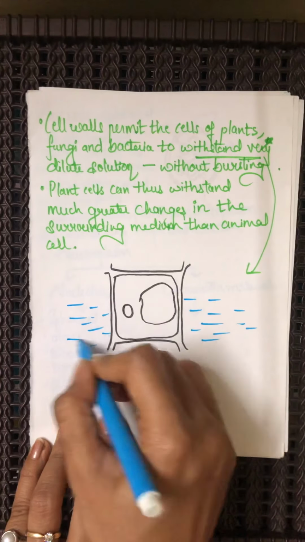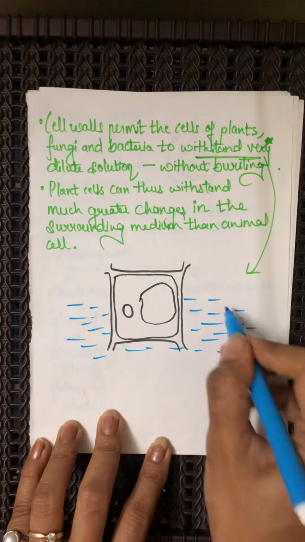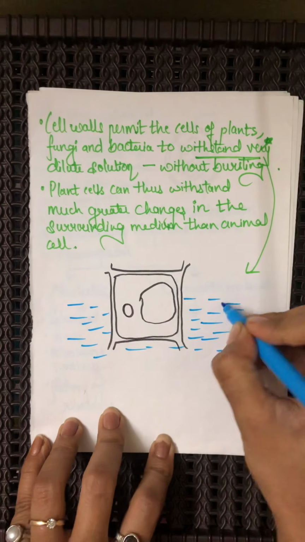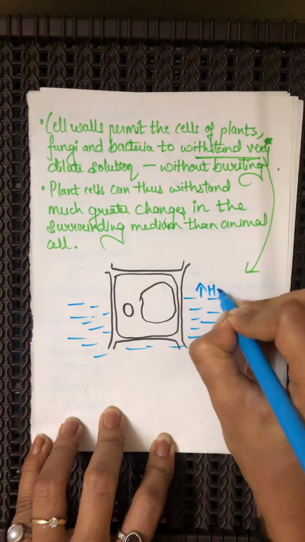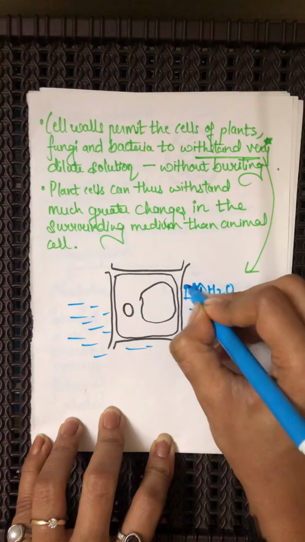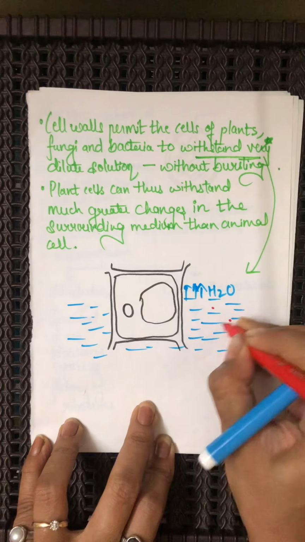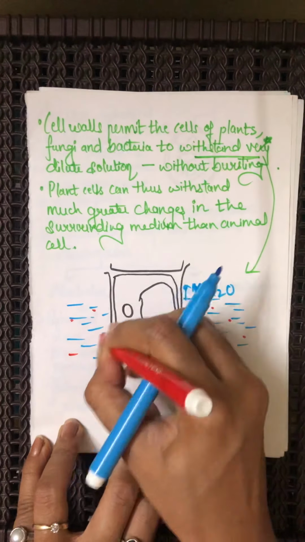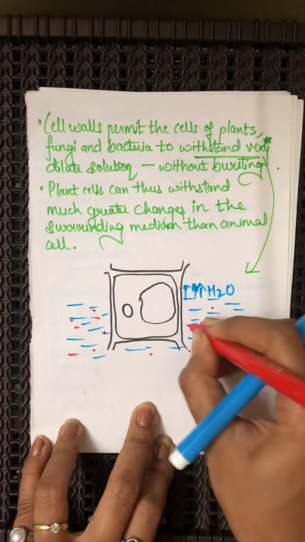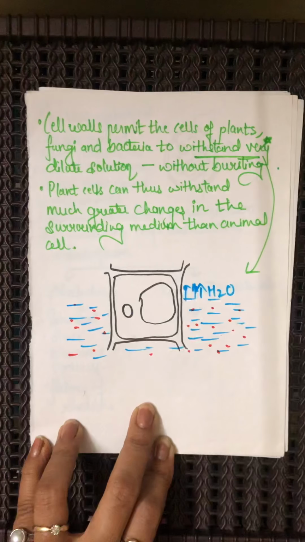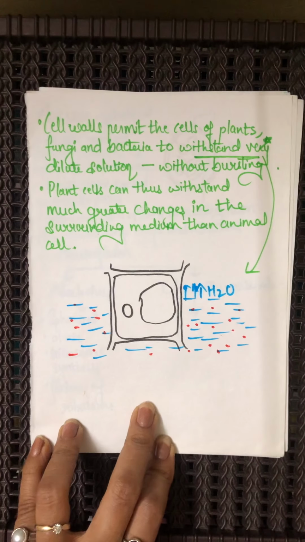Very dilute, as in, we have already studied this. Dilute means that the concentration of water is much higher and the concentration of solute particles, the mixed ions or the salts or the minerals in the surrounding content, is comparatively less.